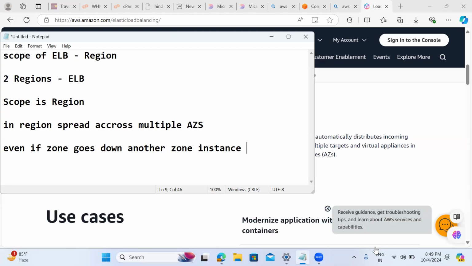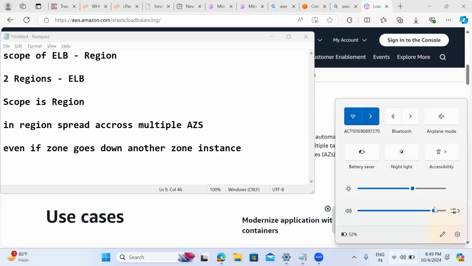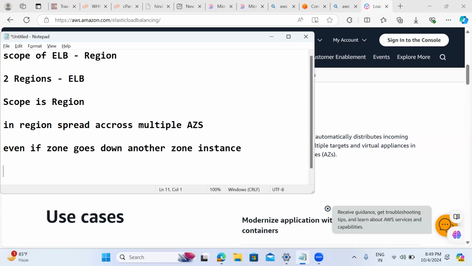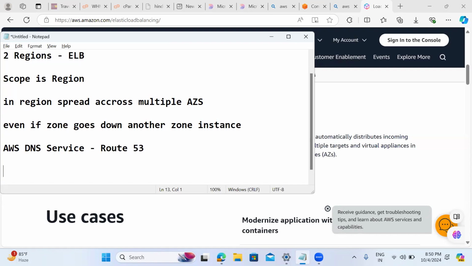So we require one more component, which works at the DNS level. Any idea what the AWS DNS service name is? Route 53 is the AWS DNS service name. So we need to use Route 53 in order to redirect the traffic between multiple regions. But as of now, ELB, Elastic Load Balancer, can only redirect the traffic within the region itself.